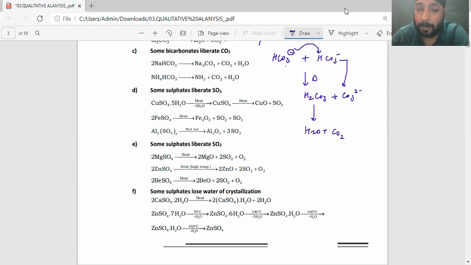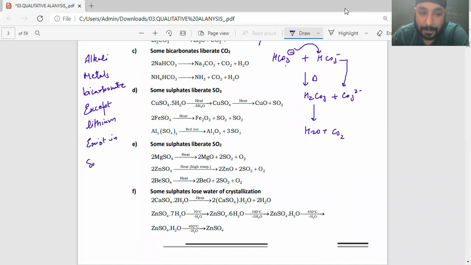They don't have crystalline form except alkali metal bicarbonates, except lithium again, which exist in solid state. Plus one more bicarbonate which has a solid state, that is ammonium bicarbonate.